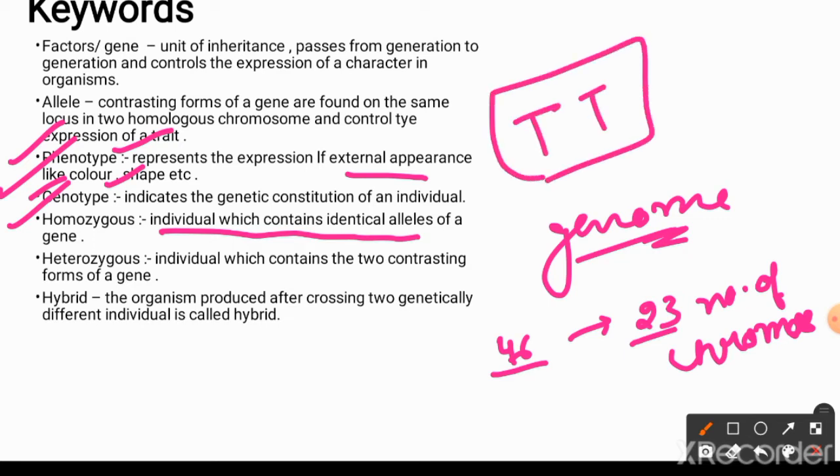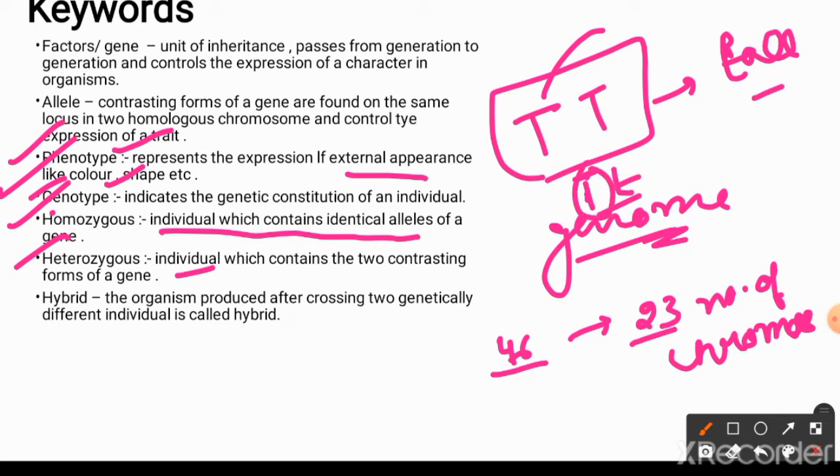Homozygous means the identical allele. Like I have just talked about TT, capital T and capital T, that capital T is dominant, so it is going to be a tall plant. So here both the alleles are similar, and if a gene consists of a trait for height and consists of two alleles, and both the alleles are similar to each other, then it is a homozygous condition. But if alleles are different, like capital T and small t, then it is a heterozygous condition. And here the dominant allele will express, because the dominant allele has a capability to suppress the expression of the recessive one.